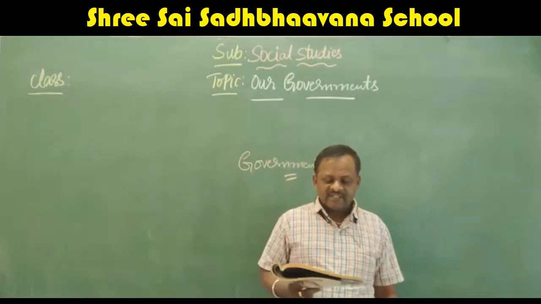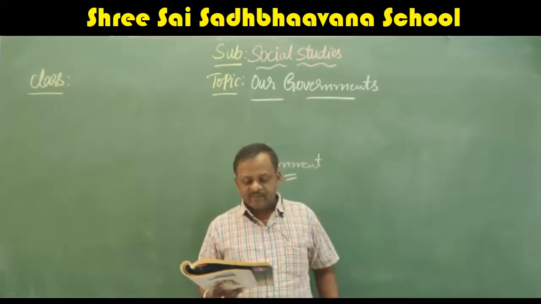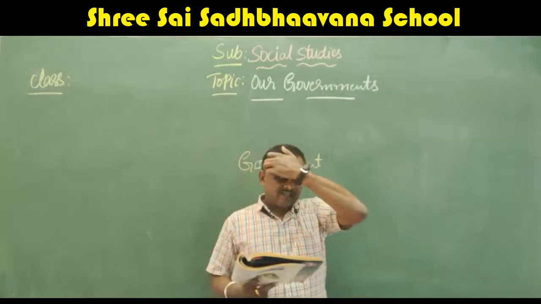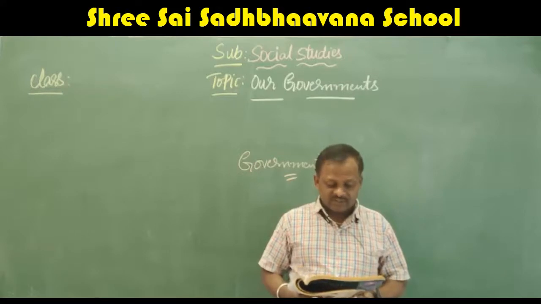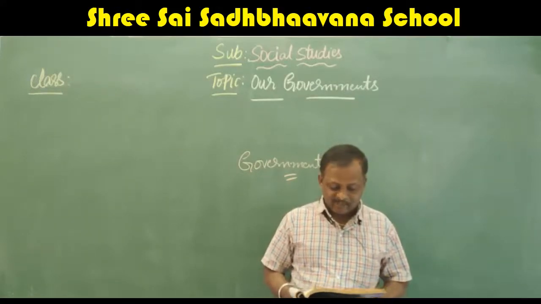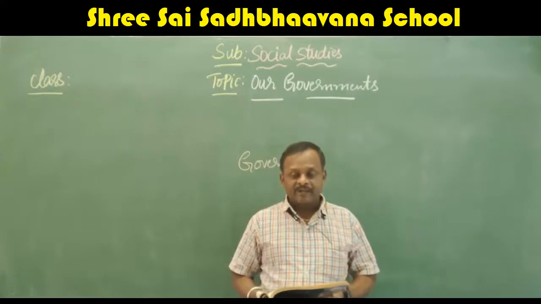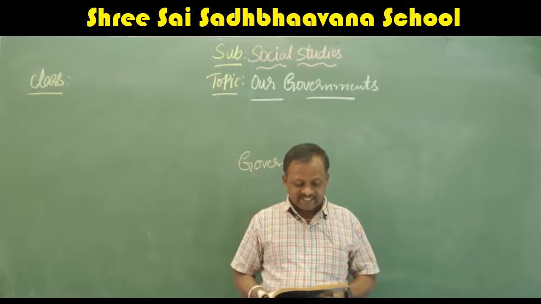So here they are given about the central government. The parliament is the law making body of the central government, which consists of the president and the two houses, the Lok Sabha and the Rajya Sabha. There is also a council of ministers headed by the prime minister to advise the president in carrying out his or her duties.